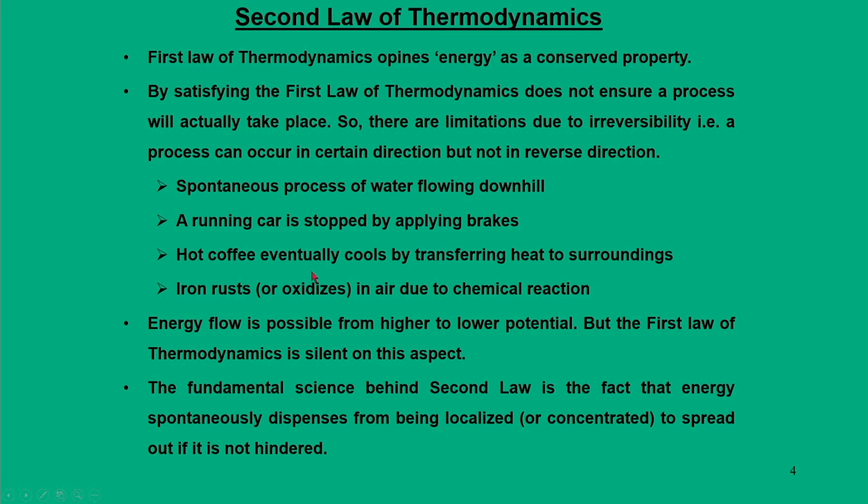Just to begin with, let me consolidate whatever I have explained into some statements. The first law of thermodynamics opines that energy is a conserved property, but satisfying the first law does not ensure that a process actually takes place, because there are some limitations due to irreversibility. That means a process can occur in a certain direction, but it does not occur in the reverse direction. For example, water flows spontaneously from uphill to downhill. So, in this process what happens?